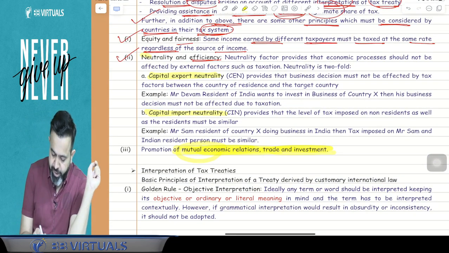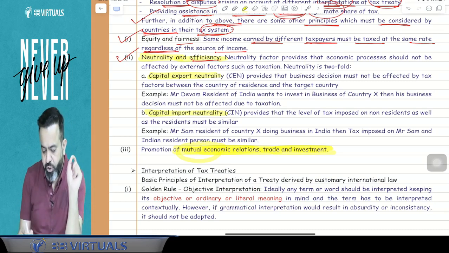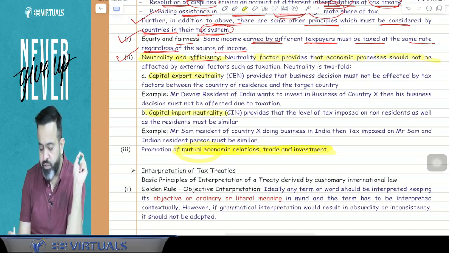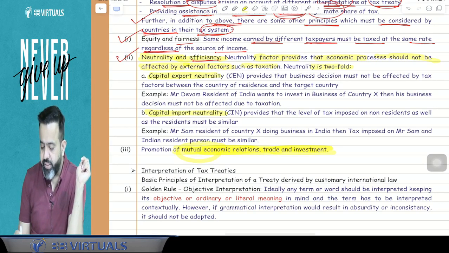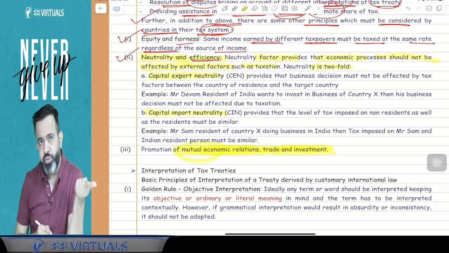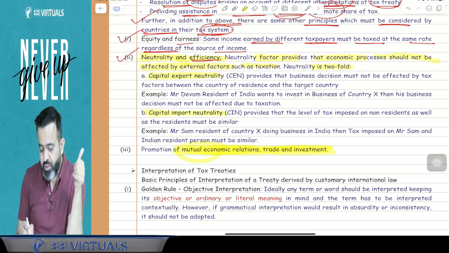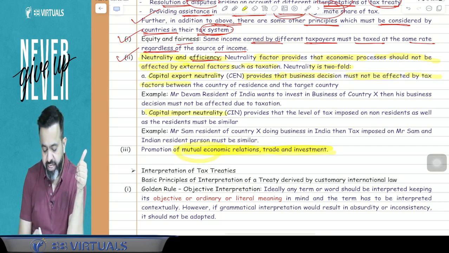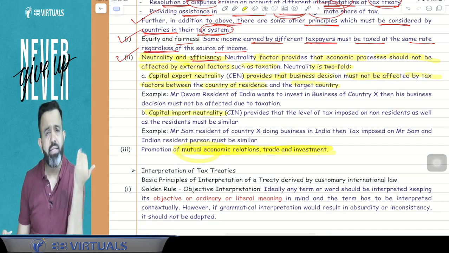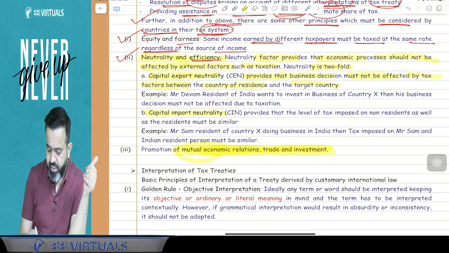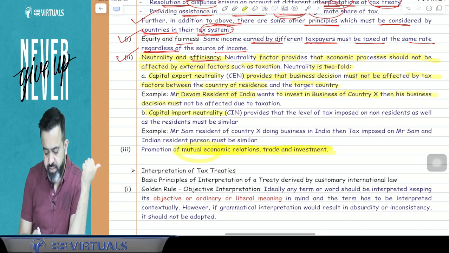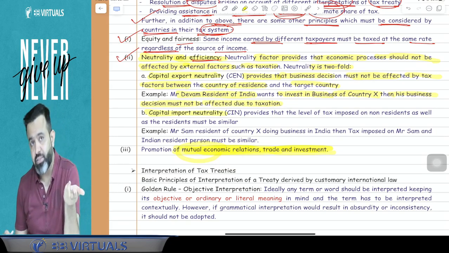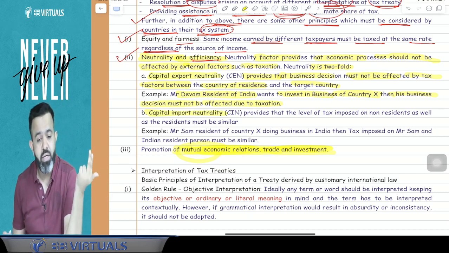So here I am reading from here: neutrality and efficiency. The neutrality factor provides that economic processes should not be affected by external factors such as taxation. Neutrality is twofold. One is capital export neutrality, one is capital import neutrality. Capital export neutrality provides that business decisions must not be affected by the tax factor between the country of residence and the target country. Example, Mr. Devam, resident of India, wants to invest in the business of country X. Then his business decision must not be affected due to the taxation.